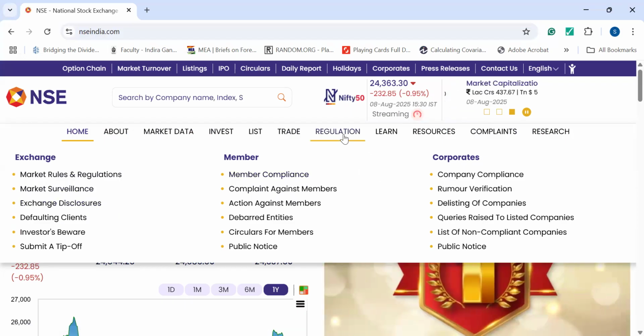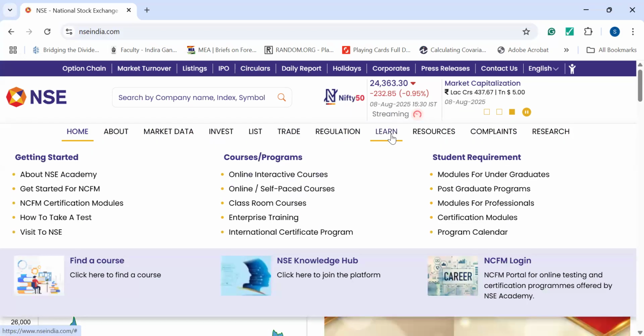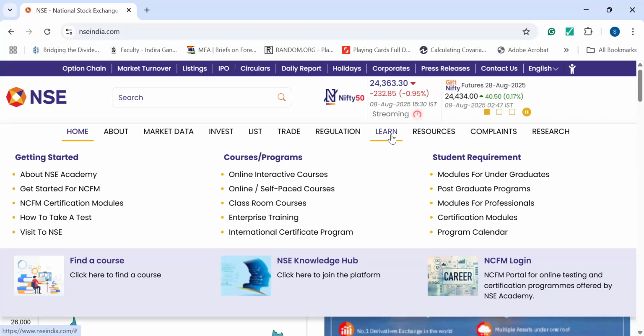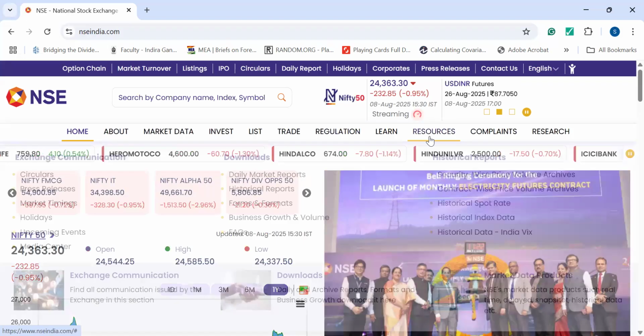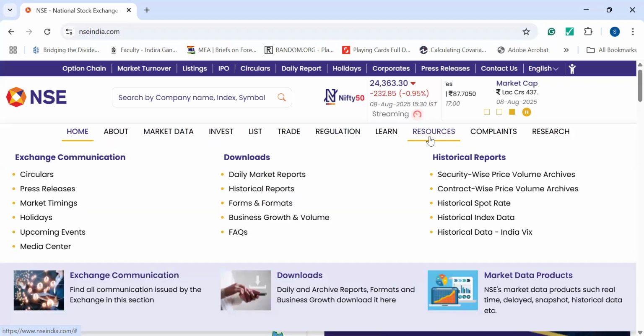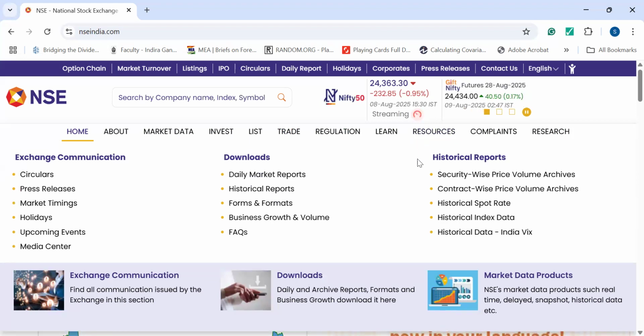Later on, if we move towards learn, this is another tab which has been specifically made by the NSE. You can learn many things in the NSE programs. Next one, we have resources. Under this, you will find data which you can download, which is historical in nature, available in CSV file or in Excel file.